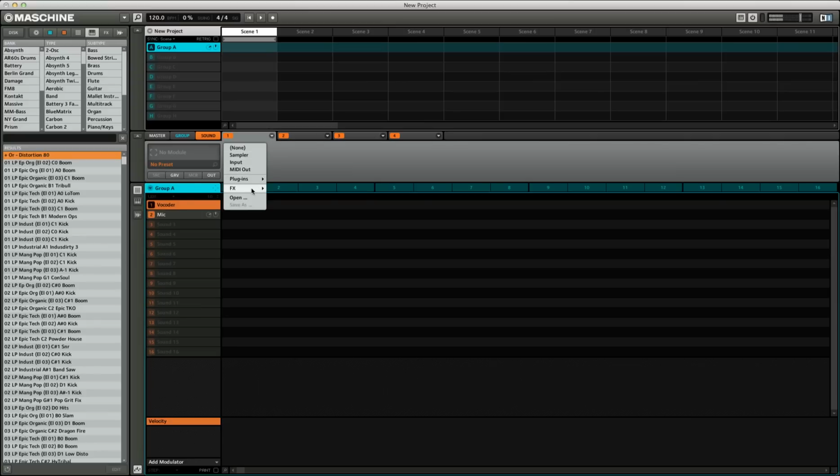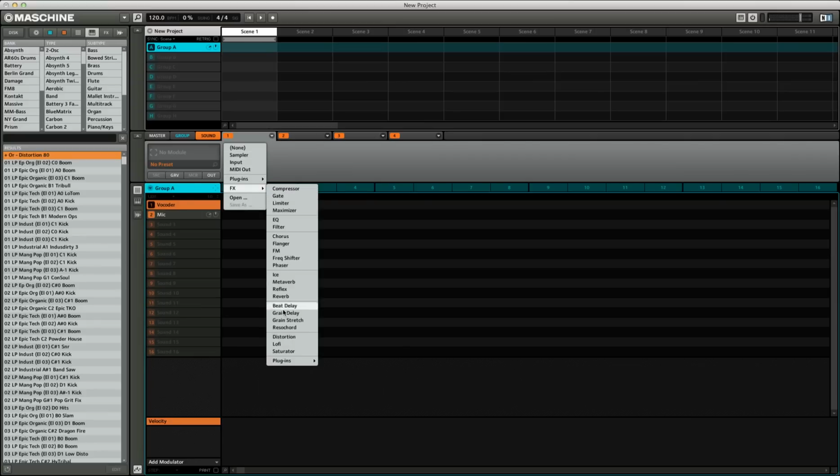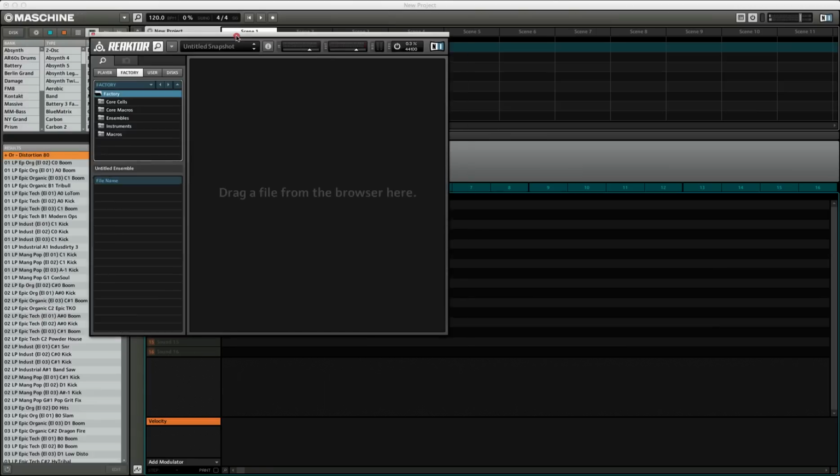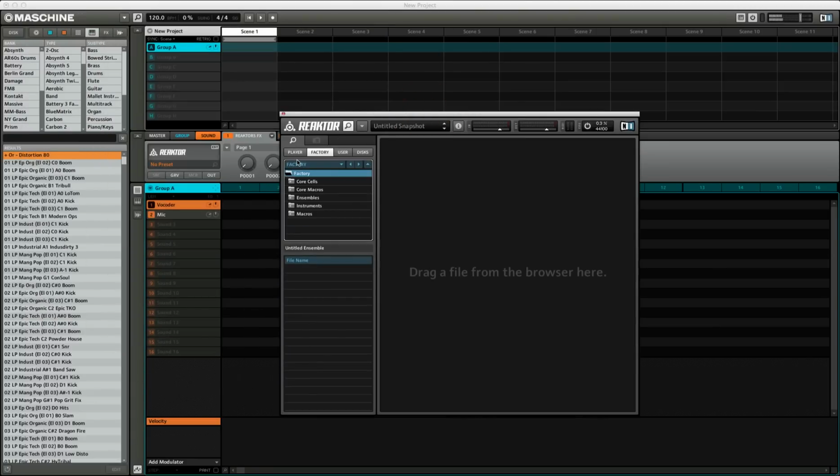And go to your pad 1, give it a label, and you want to go down to FX, plugins, and choose the Reactor 5 FX VST and open up your Reactor 5 and load Razor into your player.